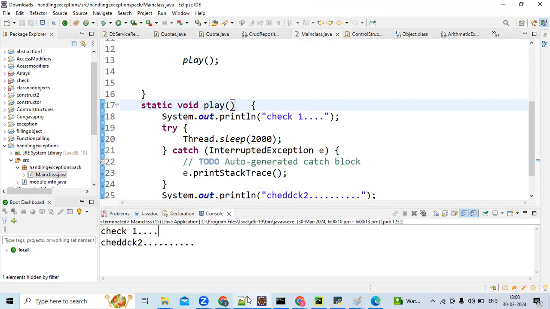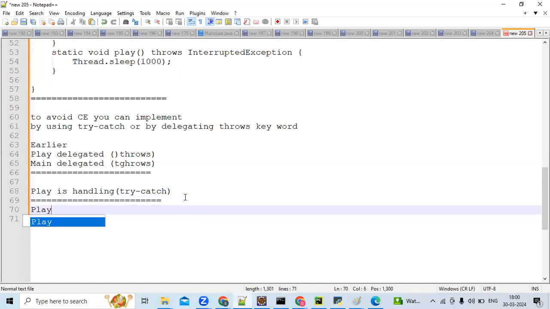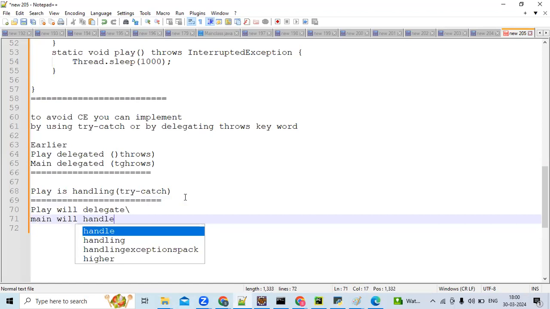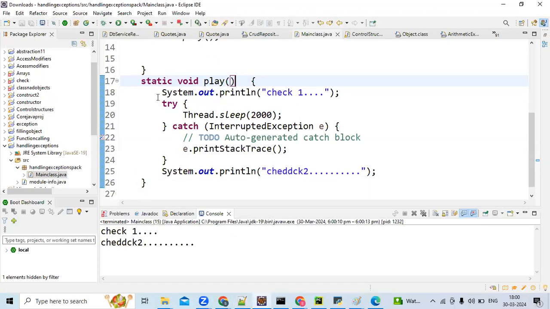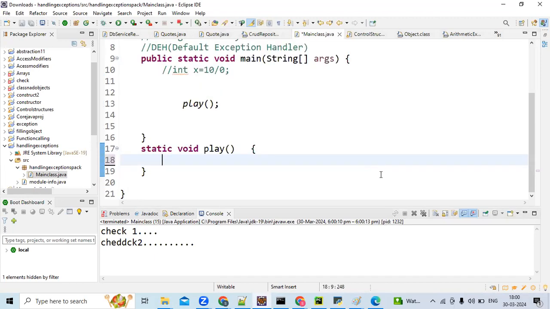Okay. Now in the next case, play will delegate, but main will handle. Play will delegate, but main will handle. Can someone please tell me what we should do here? My case is play will delegate my exception and main will handle that. How to write the code here?